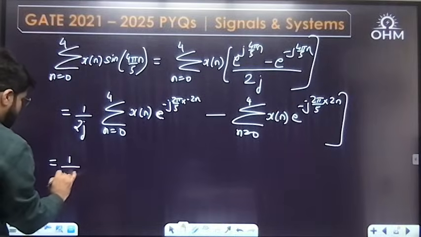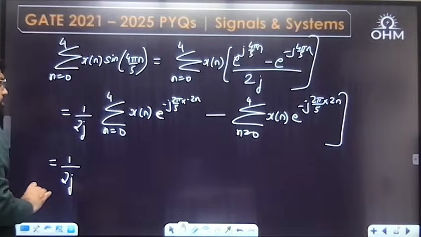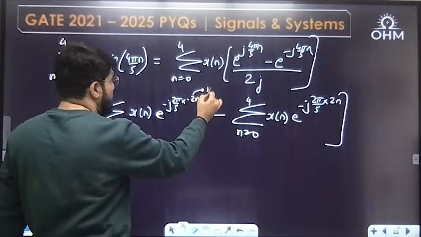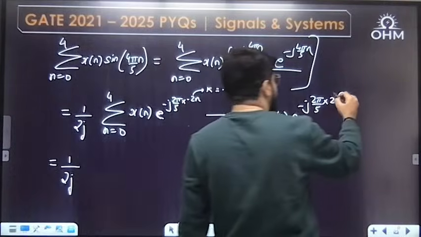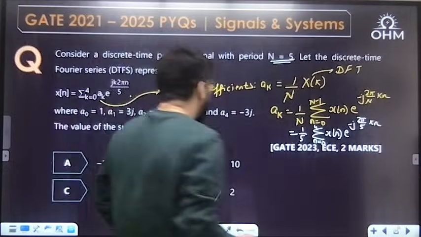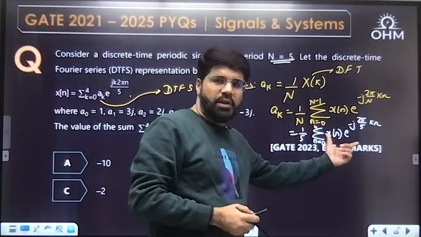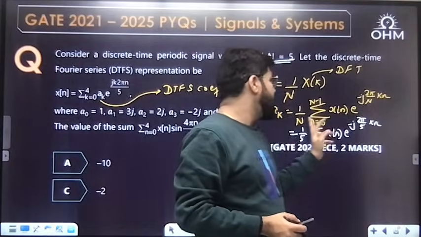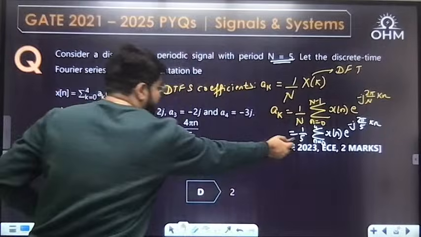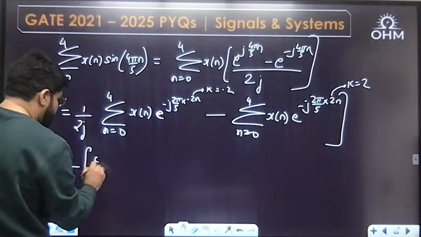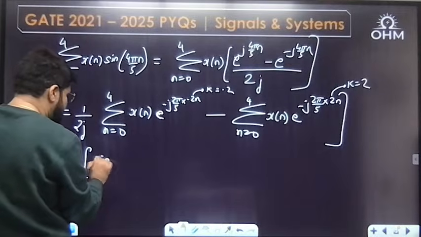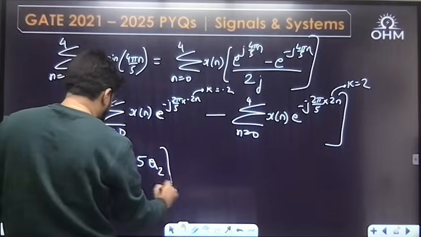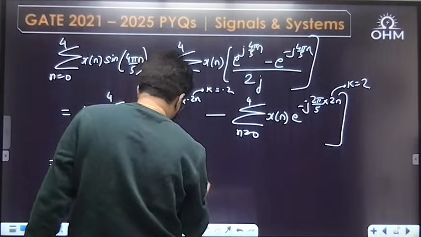So this is equal to 1 upon 2j. This is again the Fourier series coefficient formula, corresponding to k equal to minus 2 for the first term and k equal to 2 for the second. The summation xn e power minus j 2 pi by n kn should be n times ak, and n here is 5. So this part is 5 times a minus 2, minus 5 times a of 2. I shift 5 outside, giving 5 by 2j.